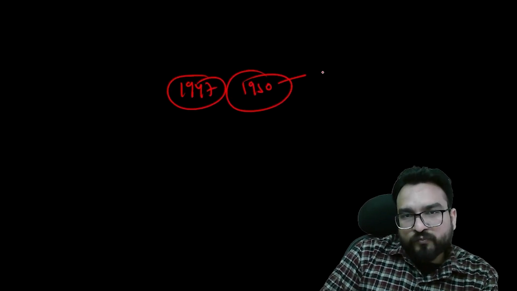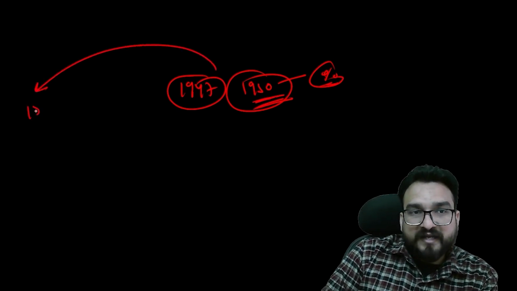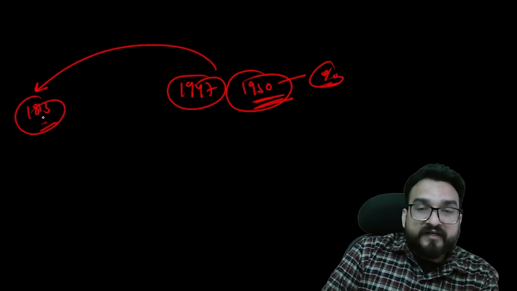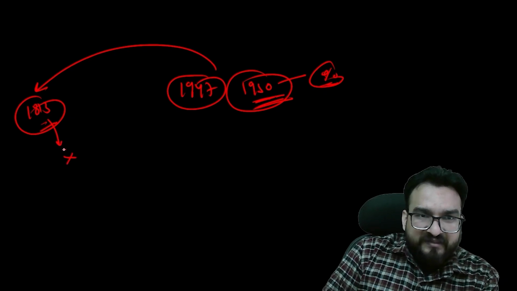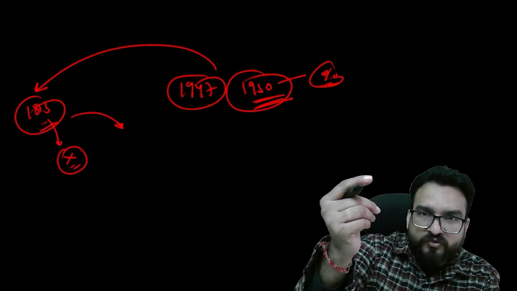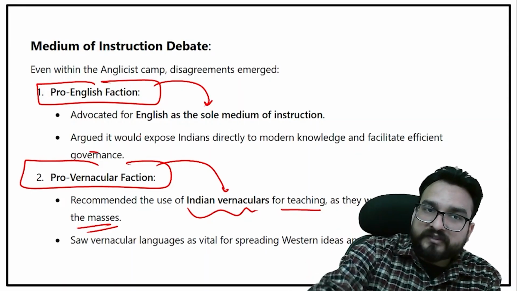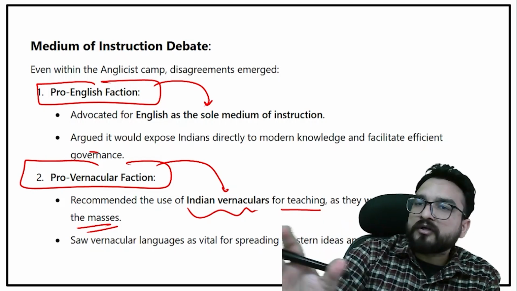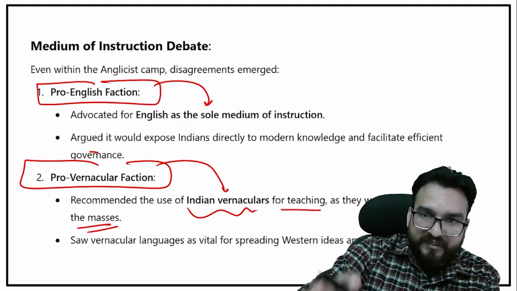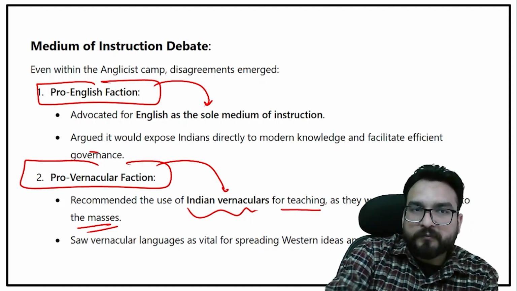Now you understand, in 1947 or in 1950, only a few percentage of our people were educated. I'm talking about 1950, and these reforms are happening in 1830, 100 years before. So literacy was like negligible. Only certain sections, which you can count on your fingers, were getting educated, right? So over here we are talking about that thing. They are right now not talking about mass education. They are talking about a certain section which they can utilize for administrative purposes.